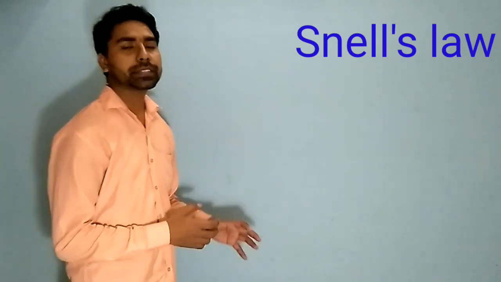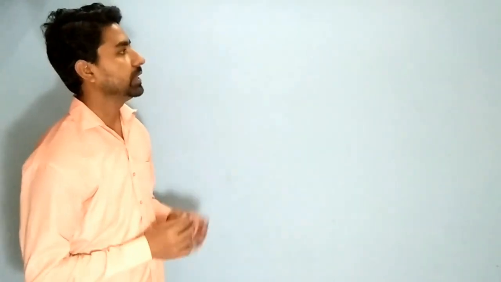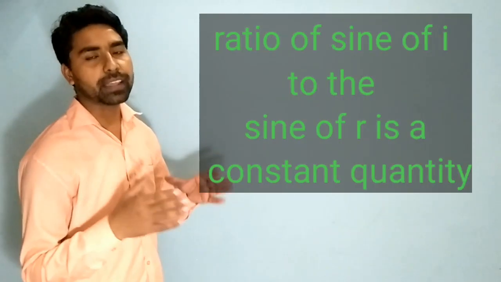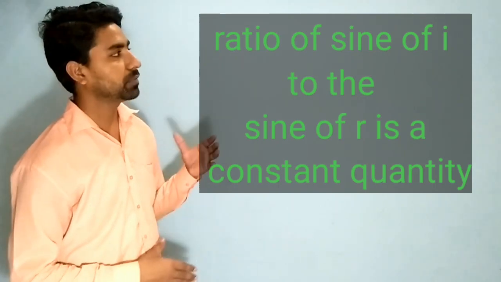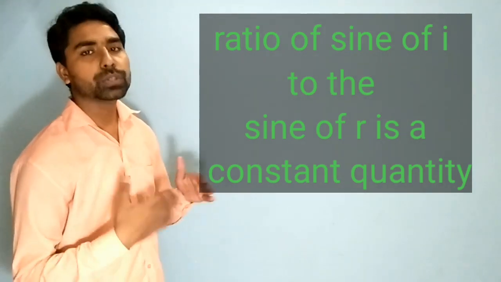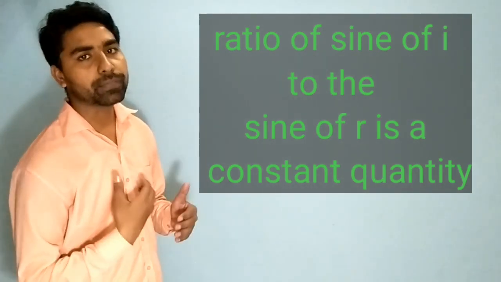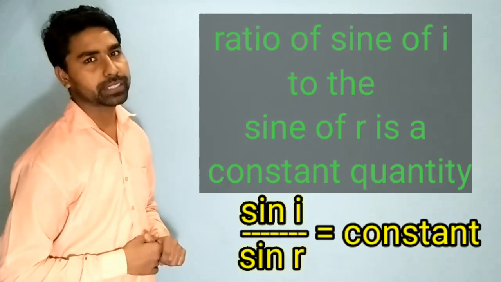Now the next topic is the laws of refraction. There are two laws of refraction. The first one is called Snell's law. Snell's law says the ratio of the sine of the angle of incidence to the sine of the angle of refraction is a constant quantity.